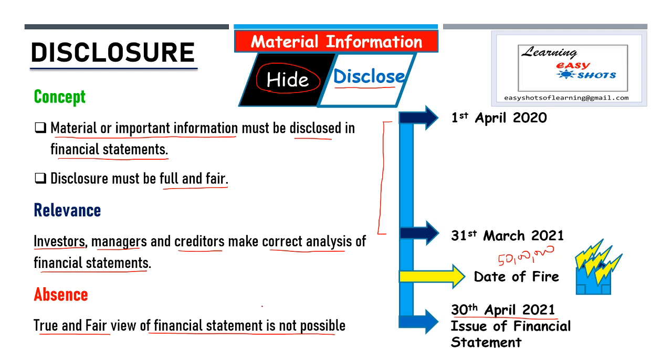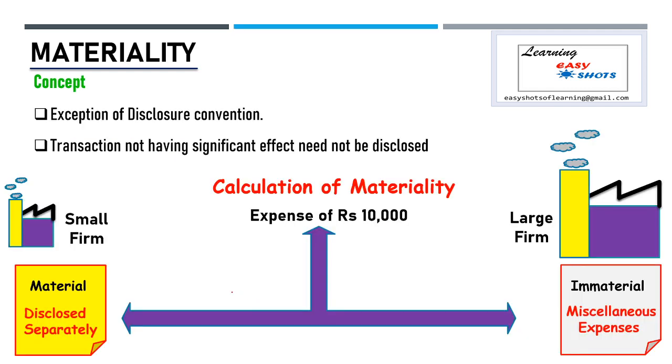Our next convention is the convention of materiality. Now this convention is an exception to the disclosure convention. The disclosure convention tells us that all information should be disclosed in financial statements, but according to the materiality convention, transactions not having a significant effect need not be disclosed.